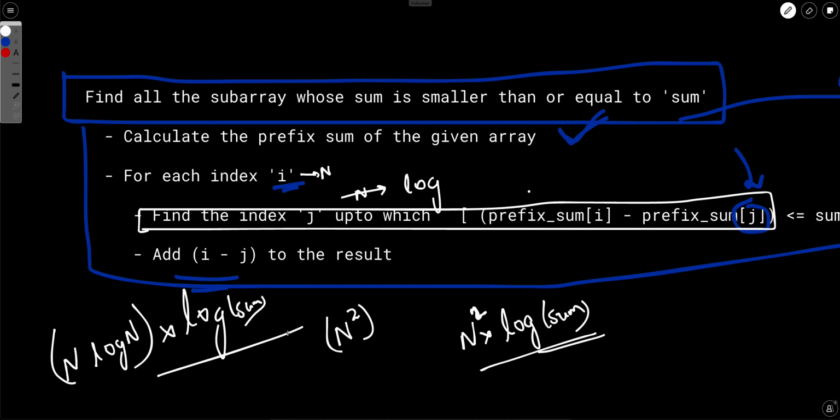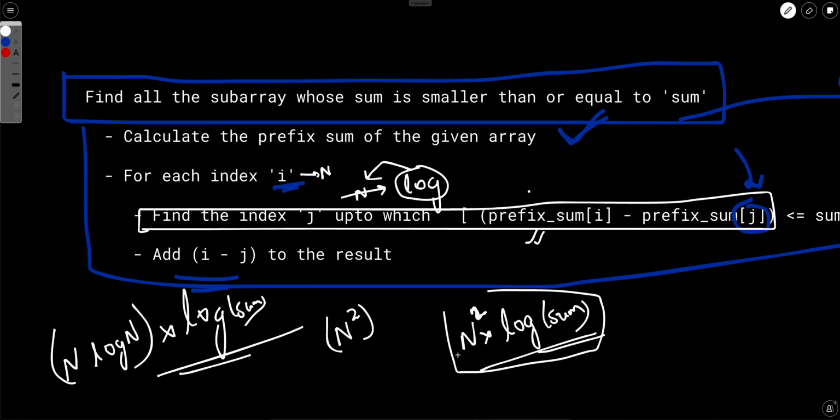That was the time complexity before. But now they say there can be negative numbers, so this prefix sum will not be a strictly increasing array. That's where we can't apply binary search, and we have to do a linear search, and this log will become n. So the complexity will be n square into log of sum instead of n log n into log of sum.